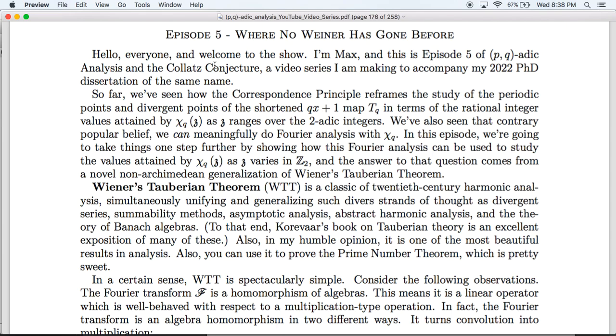We've also seen in episode 4 that, contrary to popular belief, even though chi_q is discontinuous as a 2,q-adic function, we can meaningfully do Fourier analysis with it.